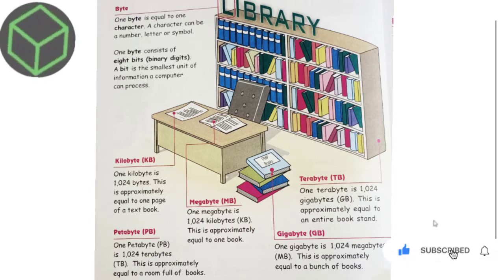Terabyte. 1 terabyte is 1024 gigabytes. This is approximately equal to an entire book stand. And the last is petabyte. 1 petabyte is 1024 terabytes. This is approximately equal to a room full of books.